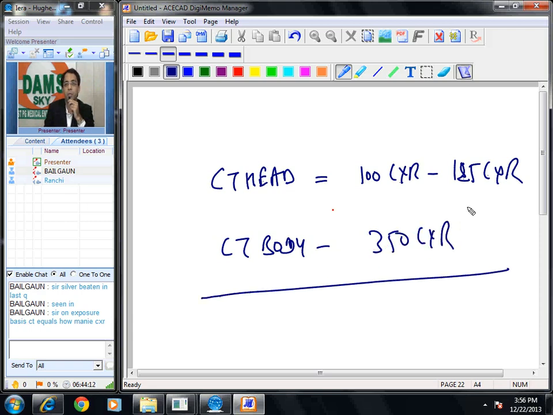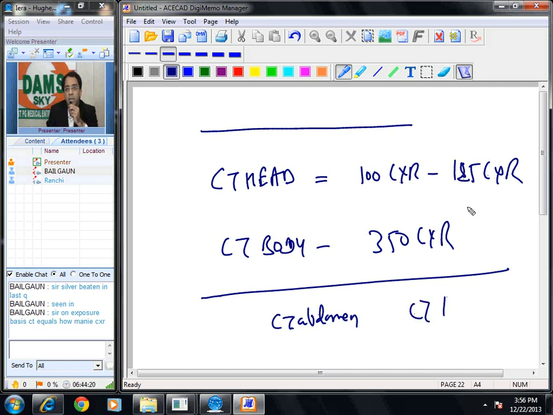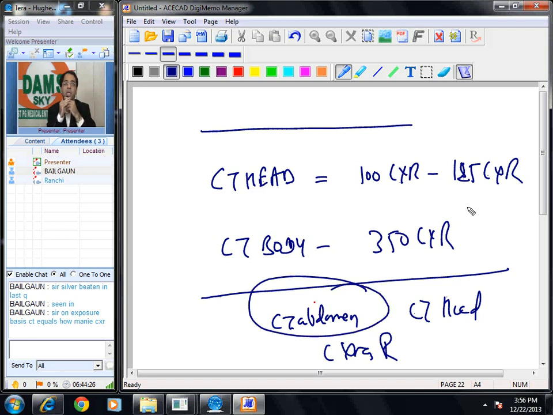So this should solve your purpose. Many times you get a question in many states: which has more radiation exposure, CT abdomen, CT head, or X-ray chest? The answer is CT abdomen. Maximum radiation exposure is seen in CT abdomen, equivalent to 350 chest X-rays.